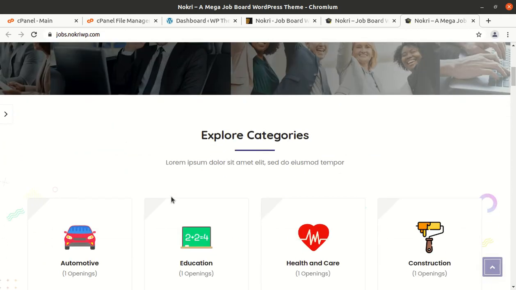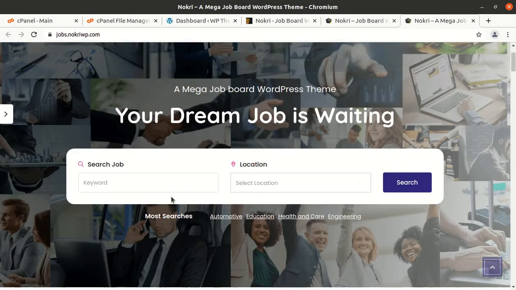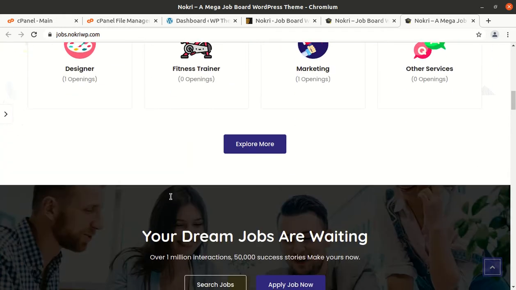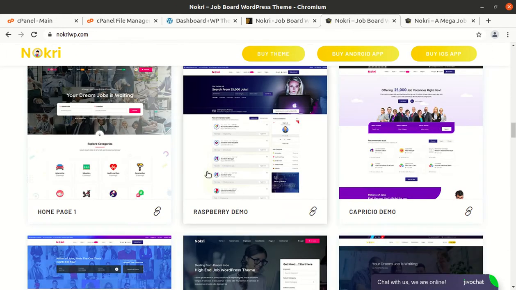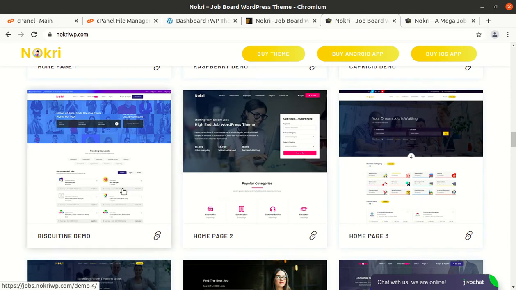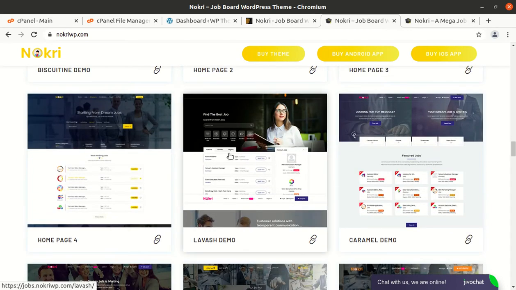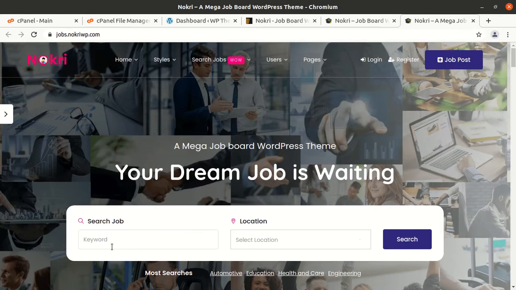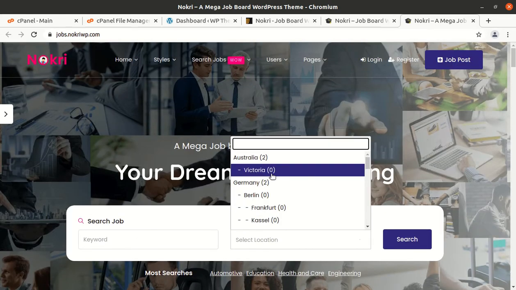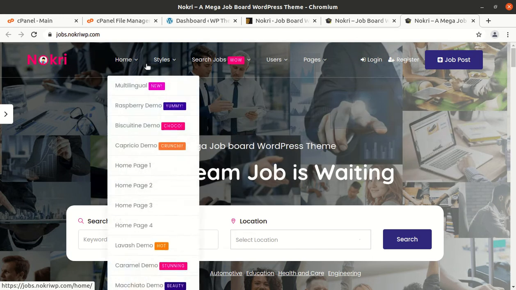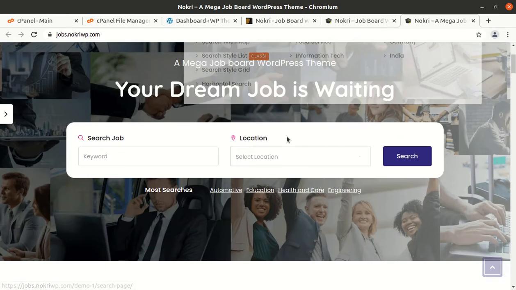And this is the main, the first layout of the Naukri WordPress theme, and all the layouts have been aesthetically made and they have a very wonderful look. I have seen all of them, so you can choose any according to your need and choice. Here I am just exploring the first one, and it has all the features, as you know, that are required for a Naukri or job board portal.